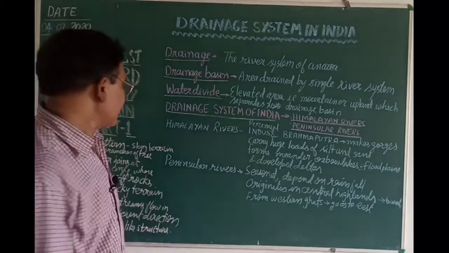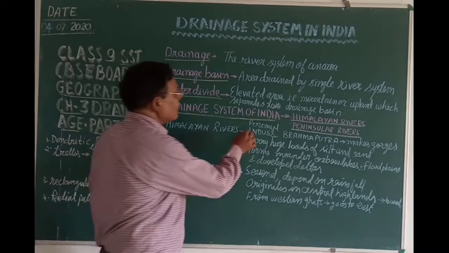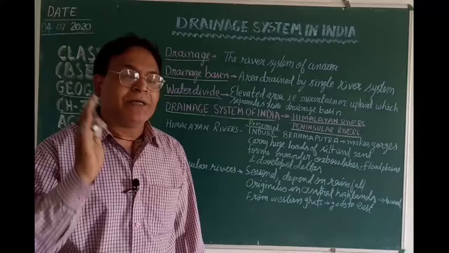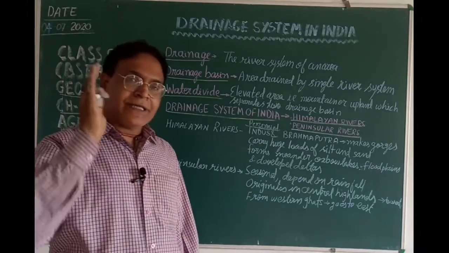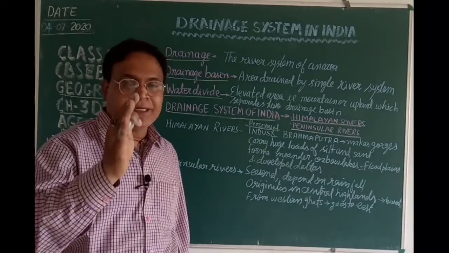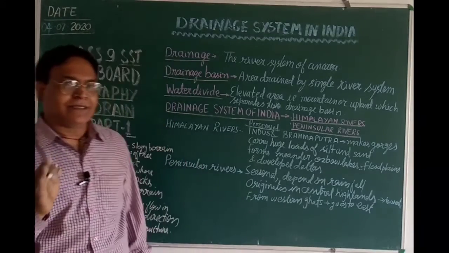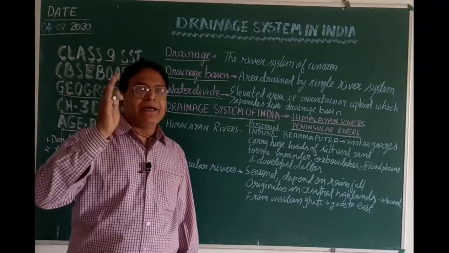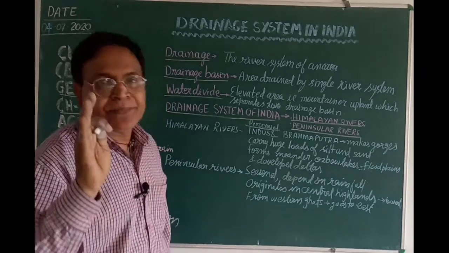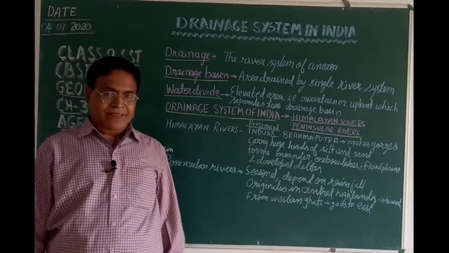These rivers are called perennial rivers, those which have water throughout the year. The Himalayan river system receives water from melting snow from the lofty Himalayas and also from rainfall. That's why the Himalayan rivers always have water and never dry up. That's why it is known as a perennial river system.